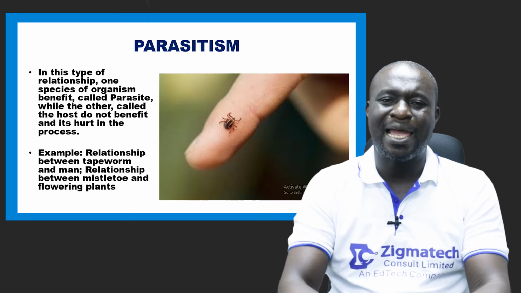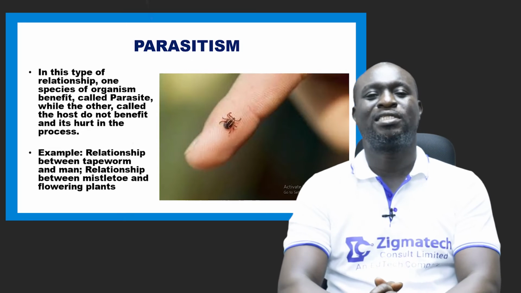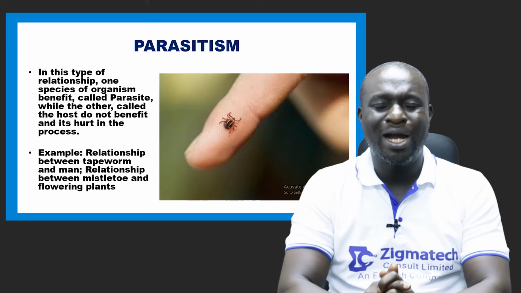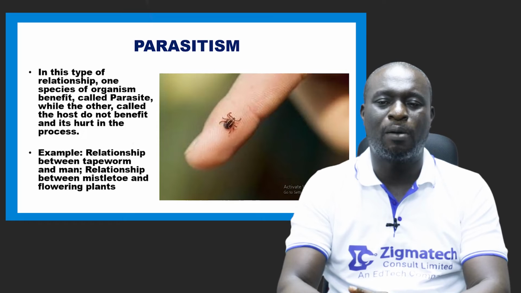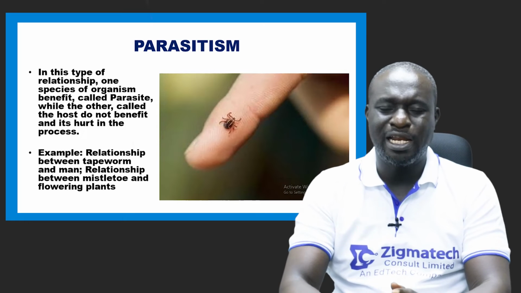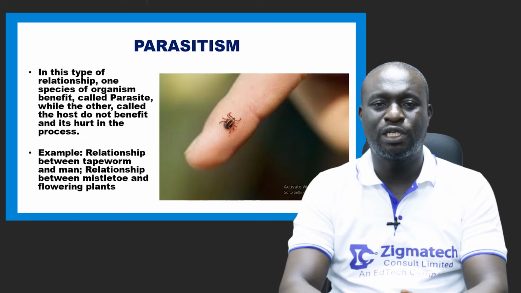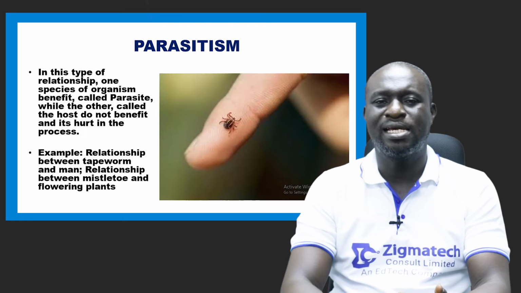All these are ectoparasites. Now let's look at some examples of parasitism. One example of parasitism is the relationship between tapeworm and man. In this relationship, the tapeworm is the parasite, while man is the host.